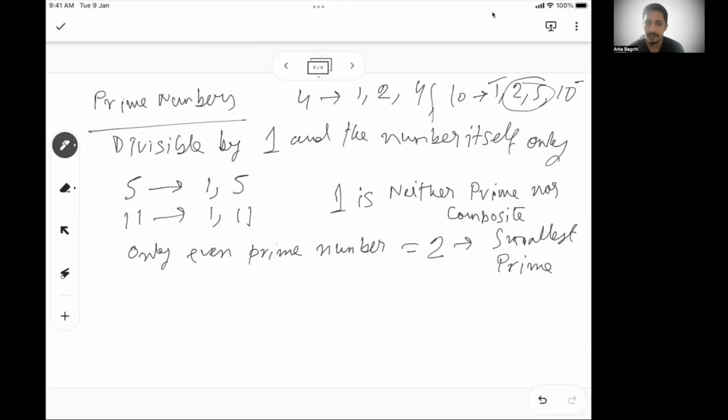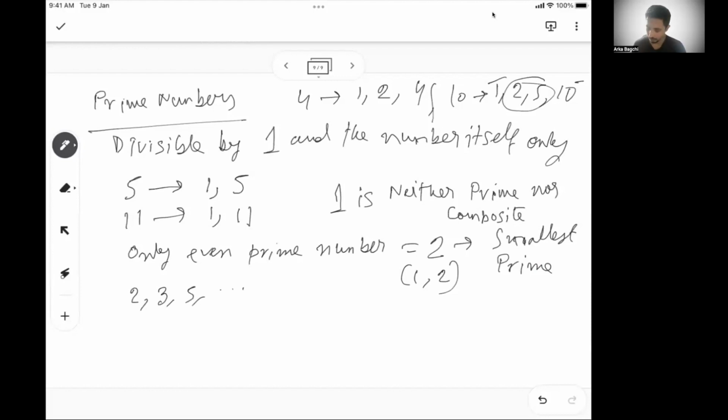So the smallest prime number and the only even prime number is 2. Every other even number you will find will be divisible by 2 completely. So none of the other even numbers are actually prime numbers. 2 is the only even prime number, which can be divided by 1 and 2. Okay. So 2 is the smallest prime, the next prime is 3, then 5, and so on.